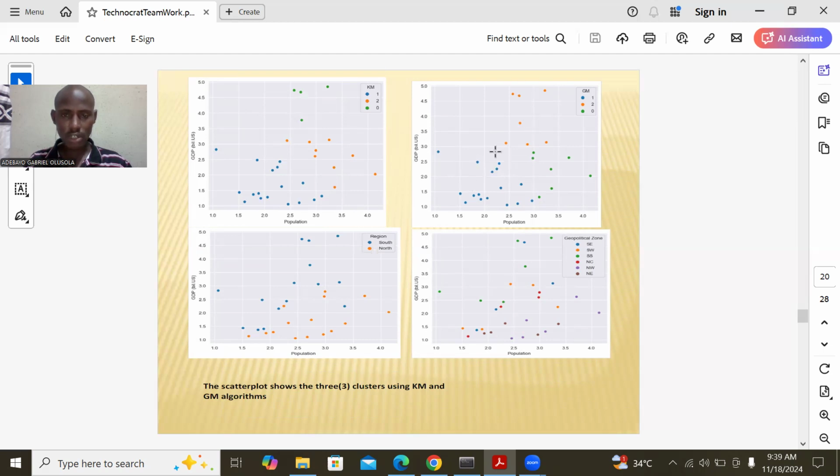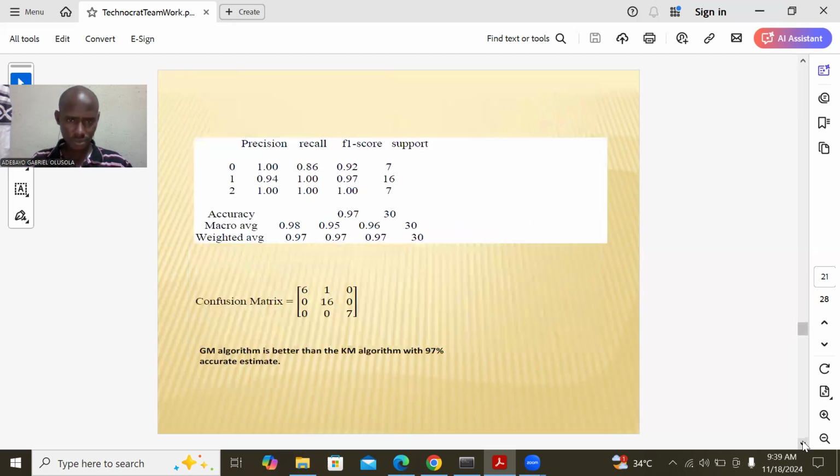There you can see the 3 clusters. You can see the 3 clusters here. You can compare it with the regional and compare it with the geographical zone. So now, how accurate is GM?